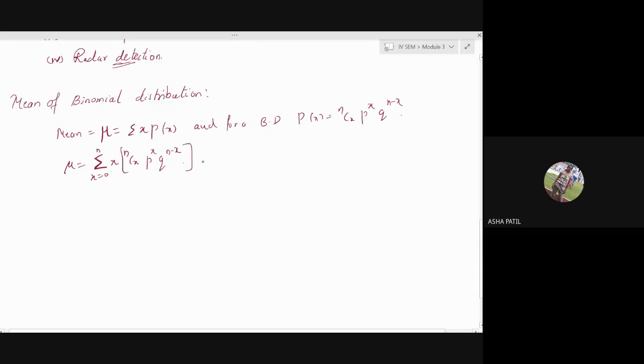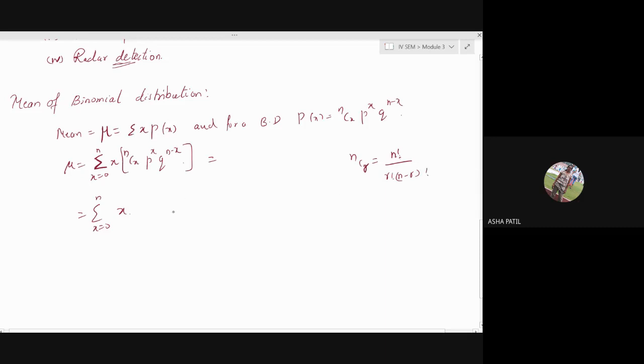Now let me expand this binomial function. Summation x equal to 0 to n, x into nCx. What's the formula for nCr? It is n factorial divided by r factorial into n minus r factorial.